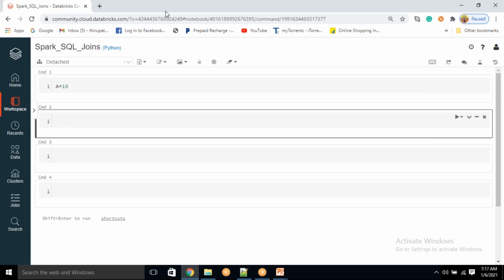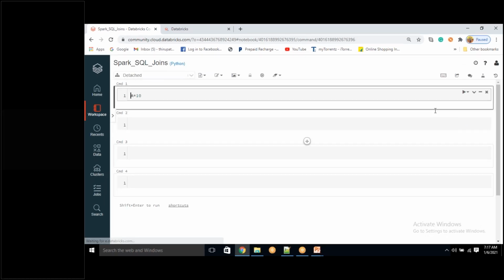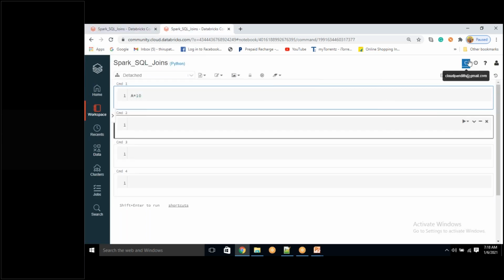I hope everybody observed. Now say again, I'm opening a duplicate. If I open it two times, it will tell you, okay, Cloud Pandit is already using this notebook. So that option C is coming. You just put your cursor here, it will show you what this is.